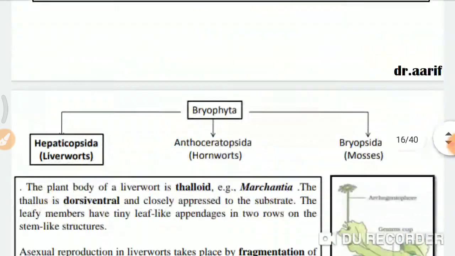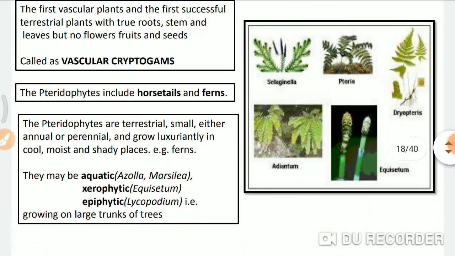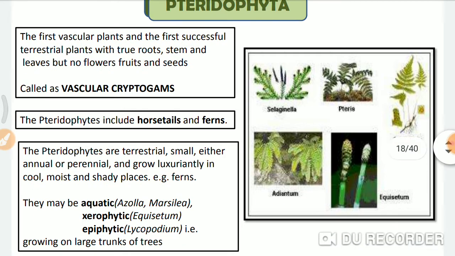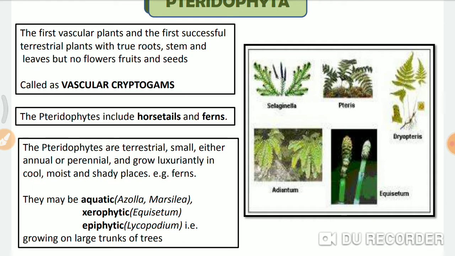Now we'll go further. We'll see pteridophytes. These pteridophytes are highly developed if you compare them with thallophytes and bryophytes. Why? Because they contain conducting tissues. They have water conducting tissues, that means they contain xylem and phloem. They are green in color, they are multicellular, and in these plants, root, stem, and leaf are developed.